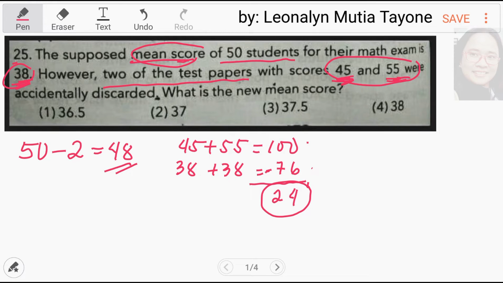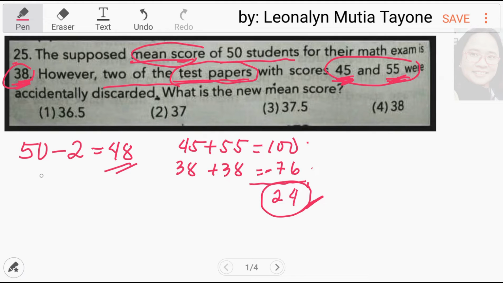Ang score na 45 at 55 sa dalawang test papers, yan yung nawala dito sa kabuuan na ang average nila ay 38. Knowing na these numbers are more than 38, ito yung nakuha. Ganito kasi yan.